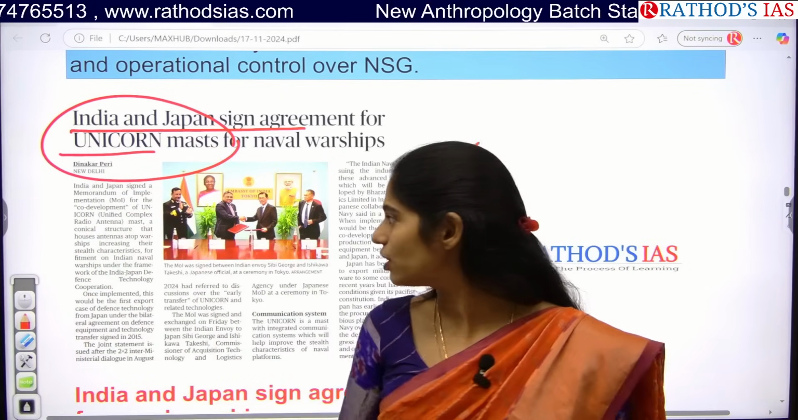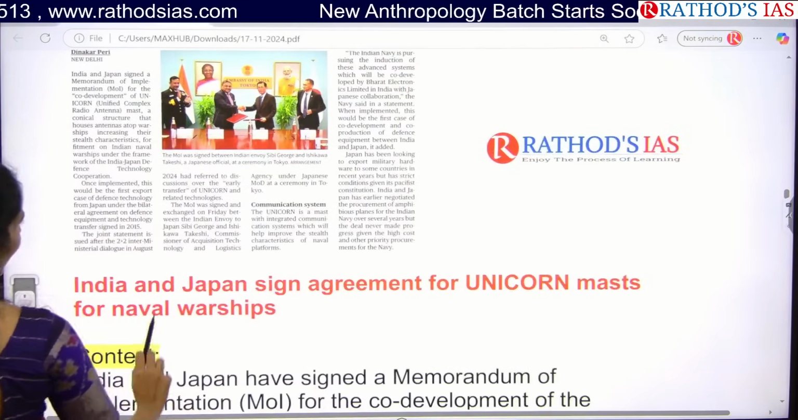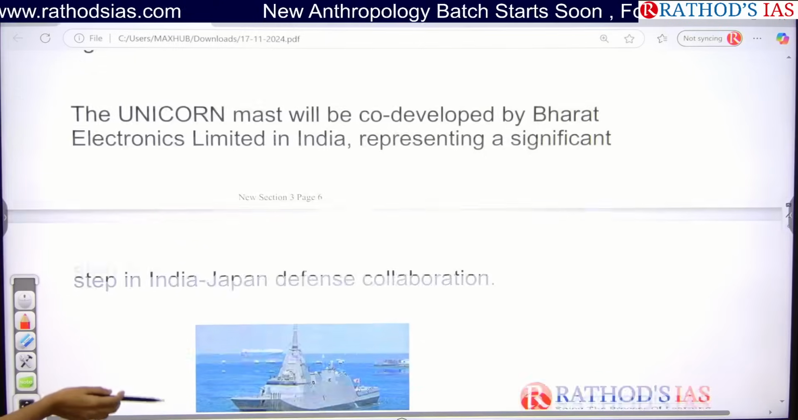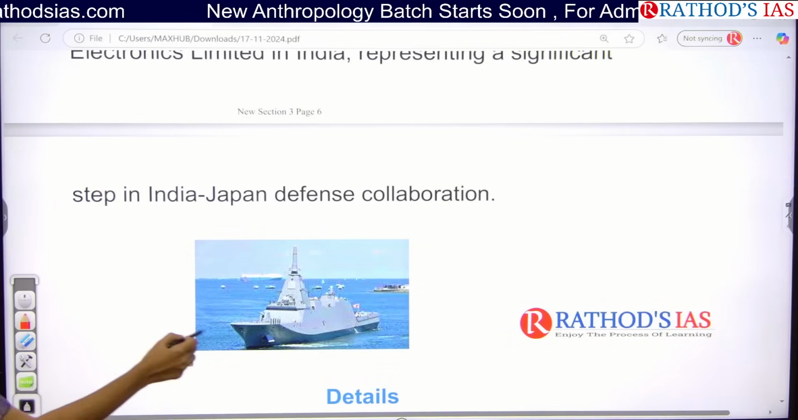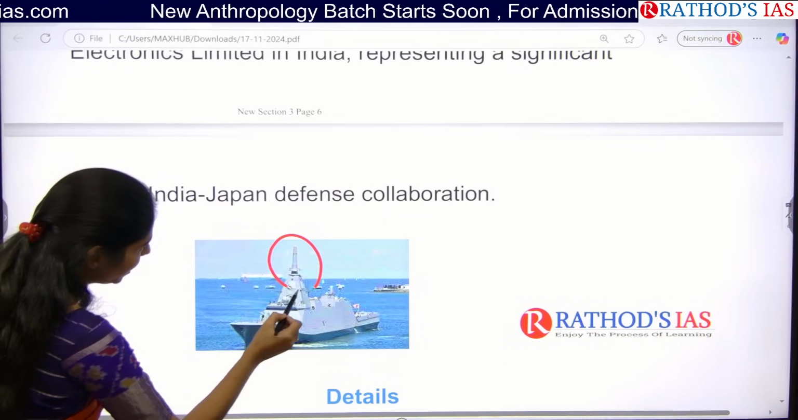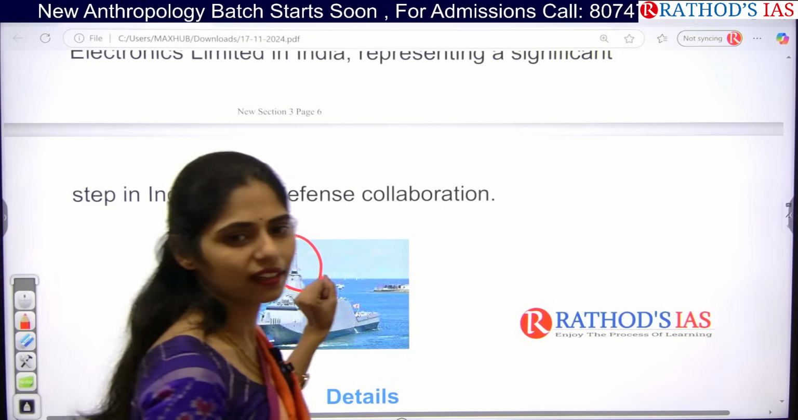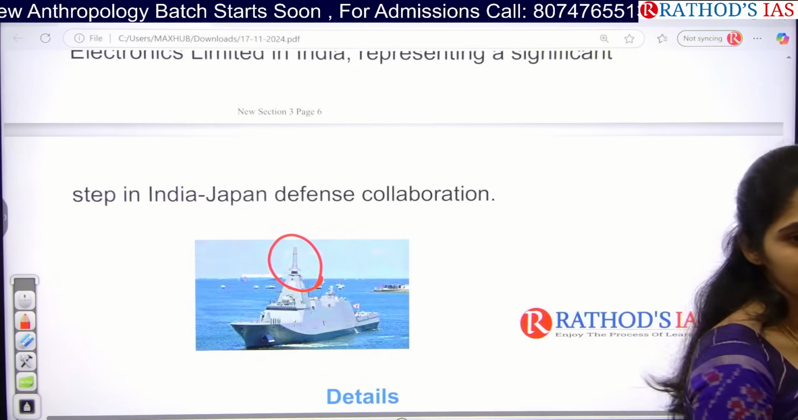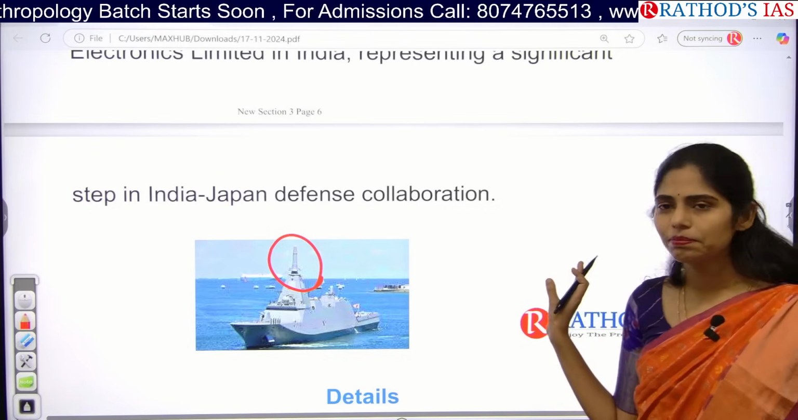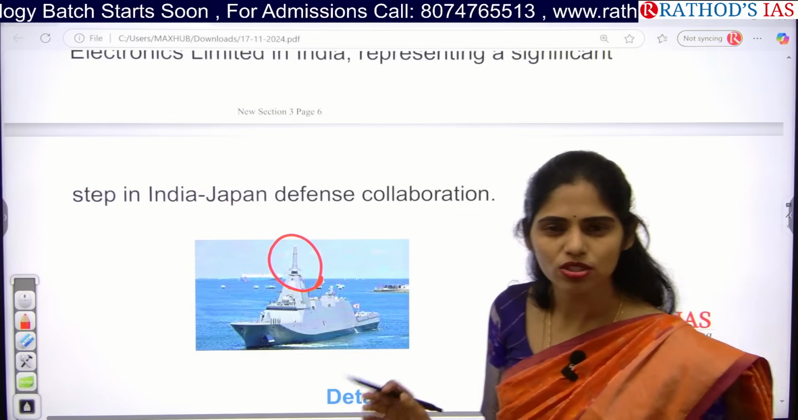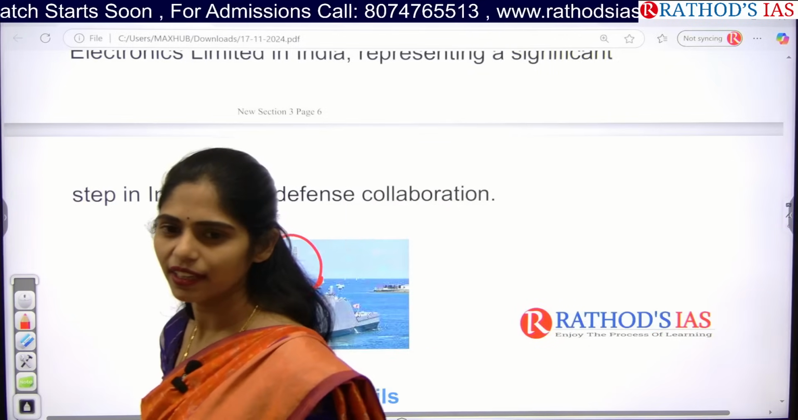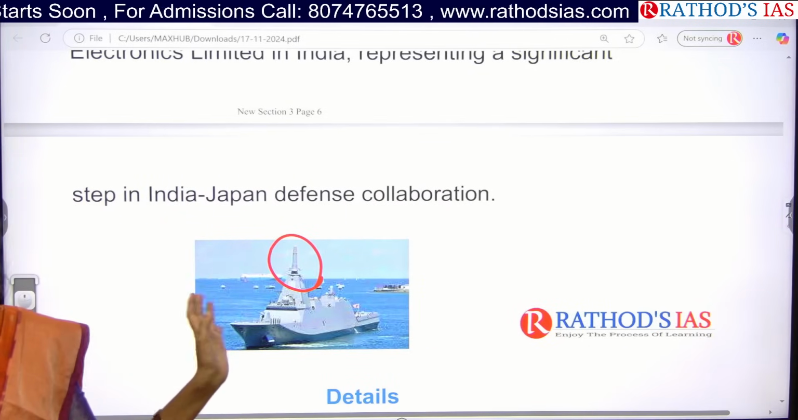Unicorn. Yeah, I will show that. It is nothing but a naval ship antenna. So this is the naval ship, that is Unicorn. This part is called Unicorn Mast, and we are going to get that technology now from Japan. Okay, Unicorn Mast. Here you will get a simple question: Unicorn Mast is seen in the news, so from which country are we getting that? That is from Japan.